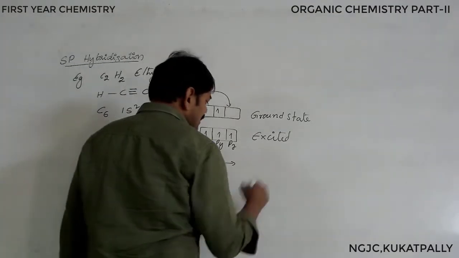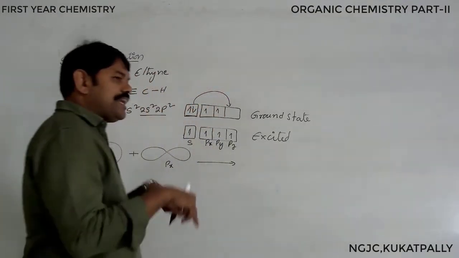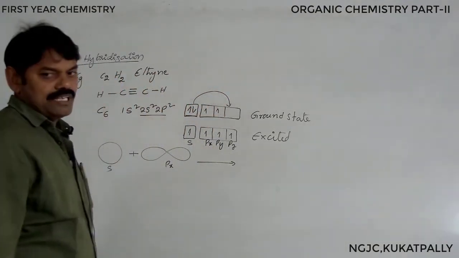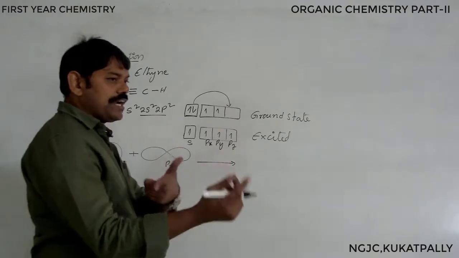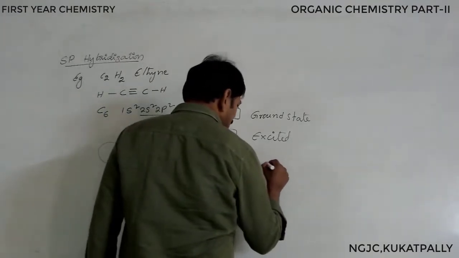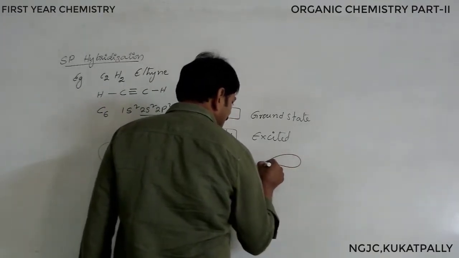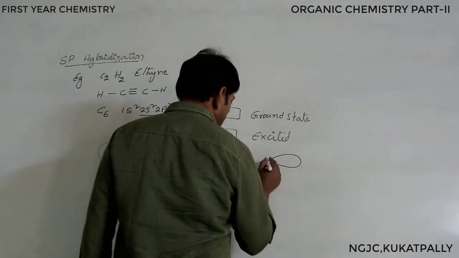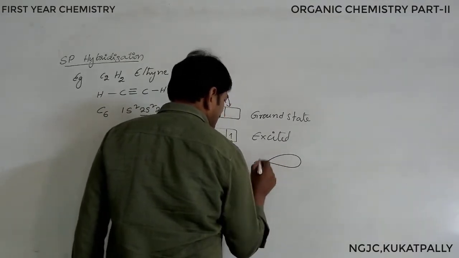Resulting is what? sp orbital. How many are participating? Two are participating. When two are participating, we get two sp hybrid orbitals, so that we can show the sp hybrid orbital for our understanding. Simple method I am showing you.